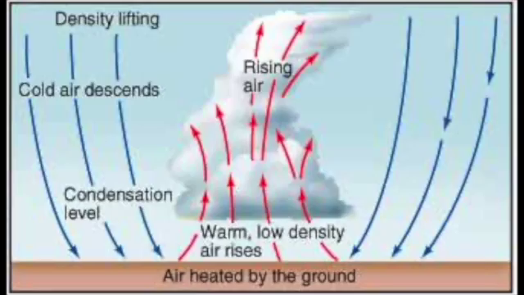The second way that air lifts is through convergence, which is when air converges in the center of a low pressure area. As air flows horizontally and meets along the surface of Earth, it's forced upwards since that's the only place it can go. Convergence is responsible for some well-known weather events, like hurricanes and cyclones.